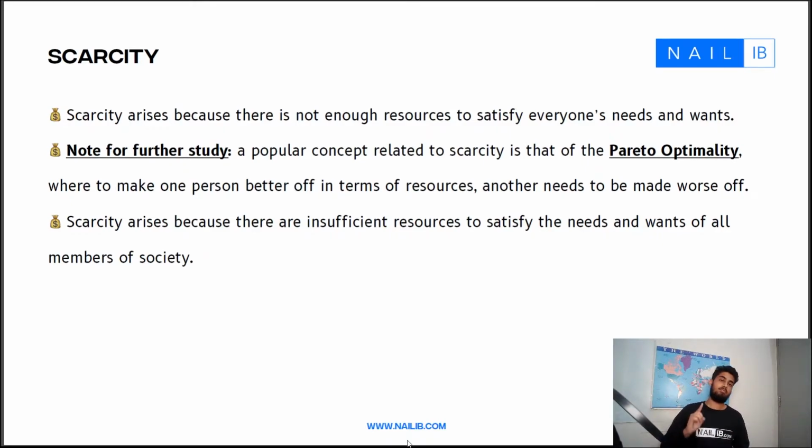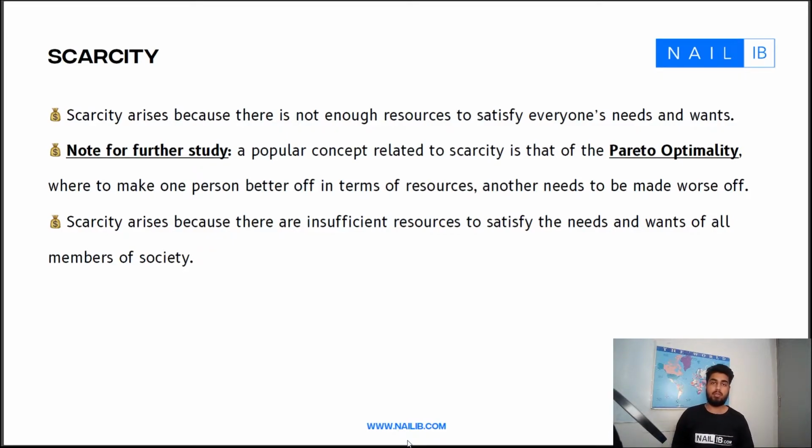Why? It's because there aren't enough resources for the creation of the goods and services that everyone wants. You can get yours, but another person can't get his or hers. That's essentially the basic premise of scarcity, okay?